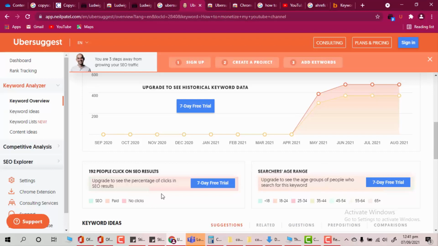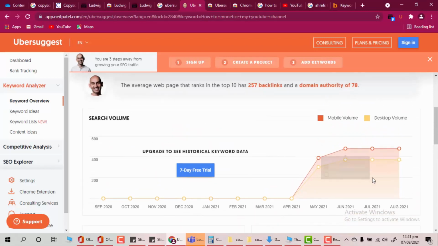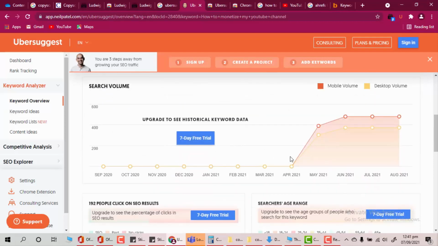But it's important, but not that important, because you might be using it in like 1 out of 100 articles. But still, it's very informative. It gives you an insight, and insight is very important. 192 click on SEO, again very important. So that's a graph that tells you when people search about it.